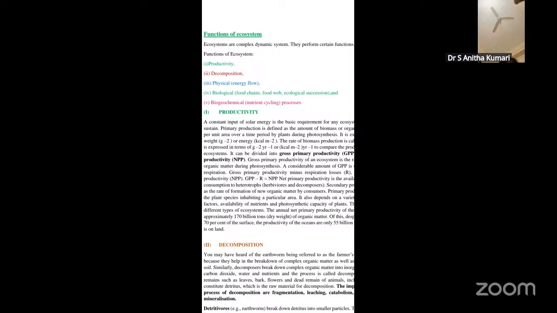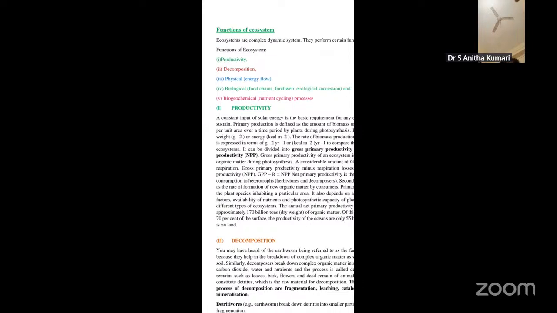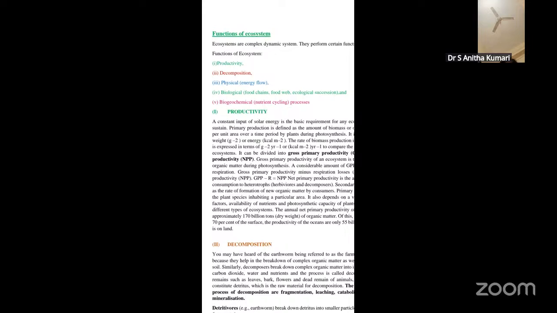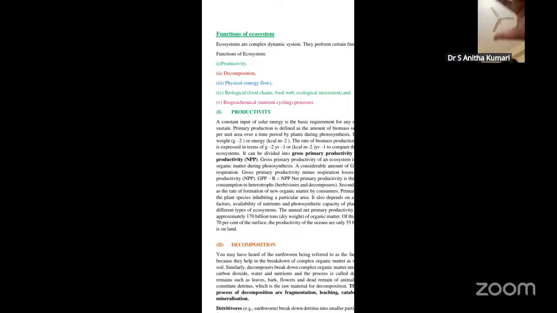Inorganic substances like water, carbon dioxide, and nutrients. Such a process is nothing but decomposition. Here, dead plant remains will be there, in the form of leaves, bark, flowers, and dead remains of animals. They include the fecal matter also. They constitute the detritus. So all this together is the raw material for decomposition. Then this dead organic matter is broken down from the complex organic form into simple inorganic forms. So what is the main role of decomposers? To decompose the organic matter.